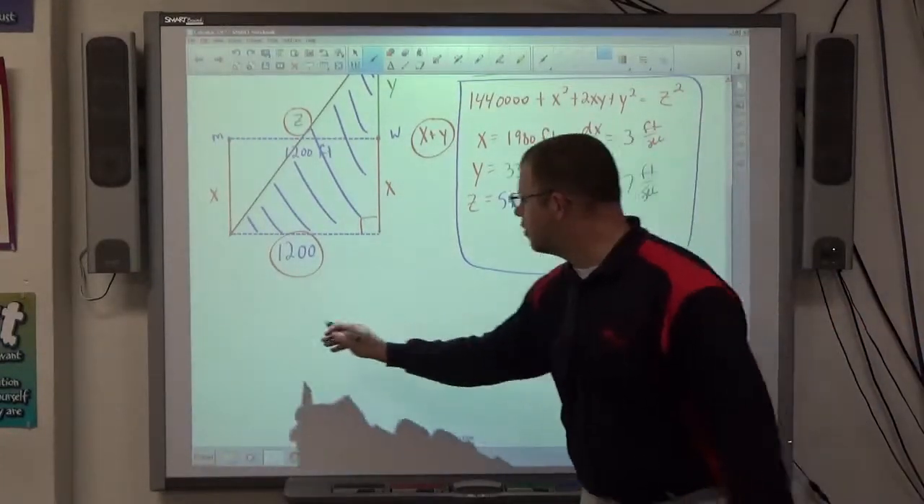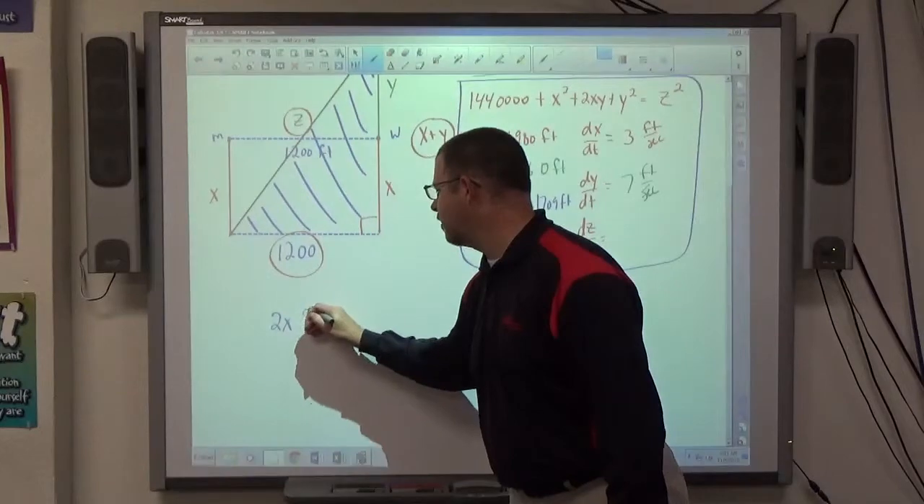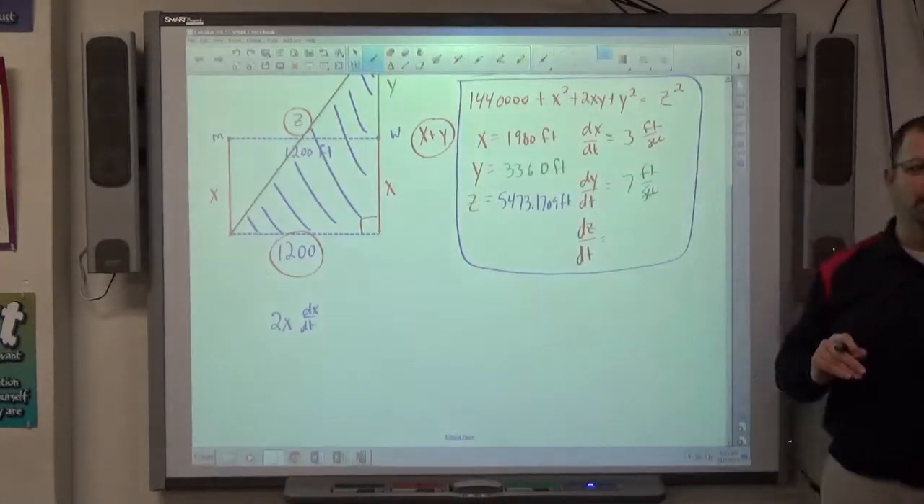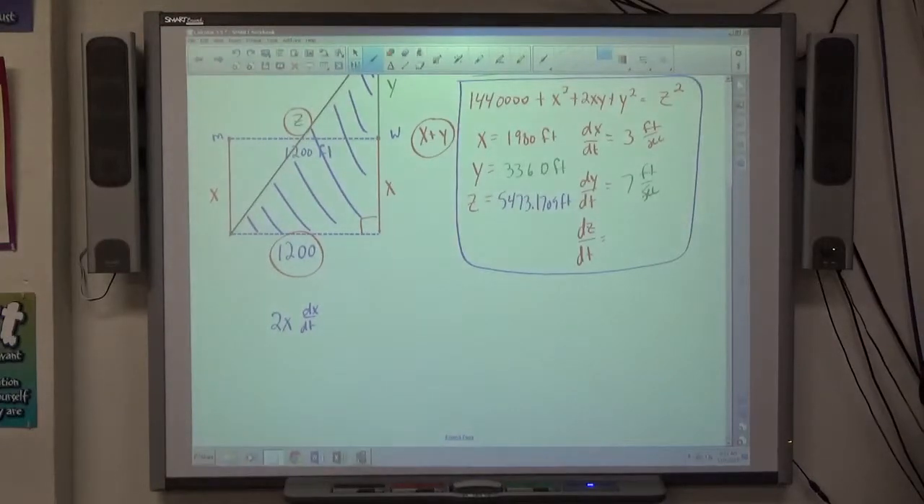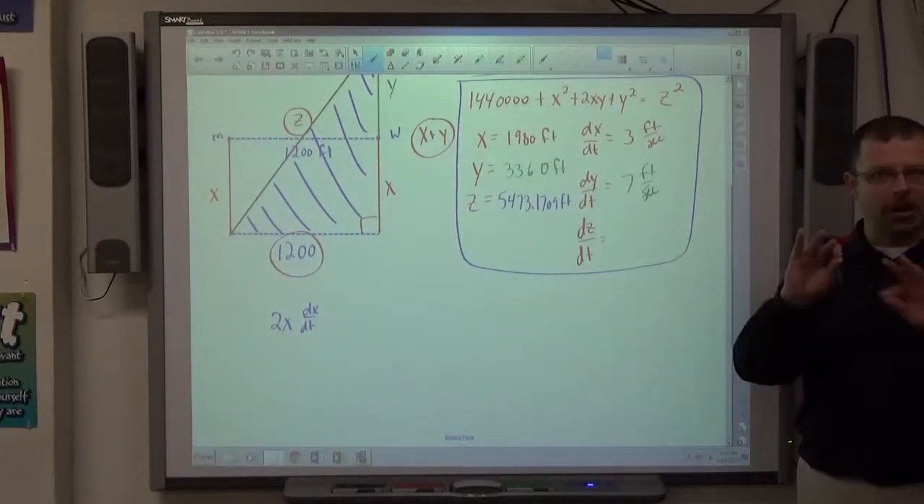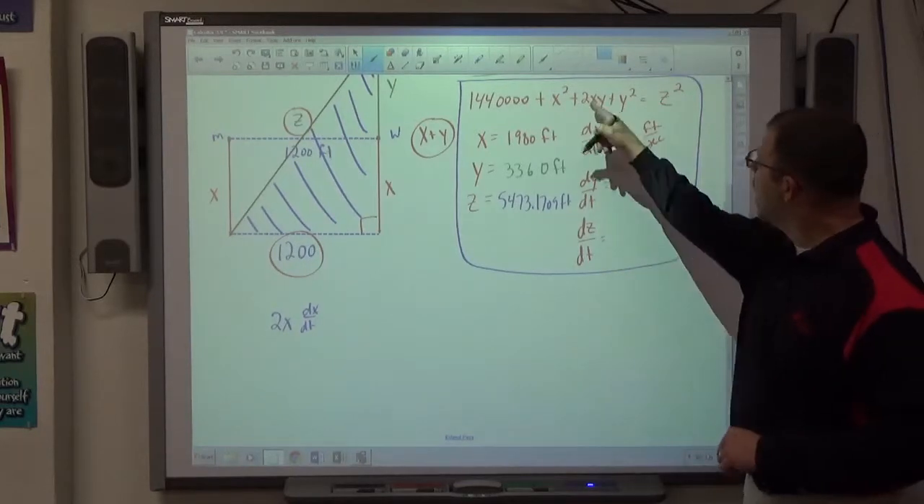The derivative of x squared is 2x. It's not t, so we put dx over dt. By the way, t never shows up. Don't use t as a variable in these problems, because t is time. So it's always going to be whatever letter it is over dt every time.